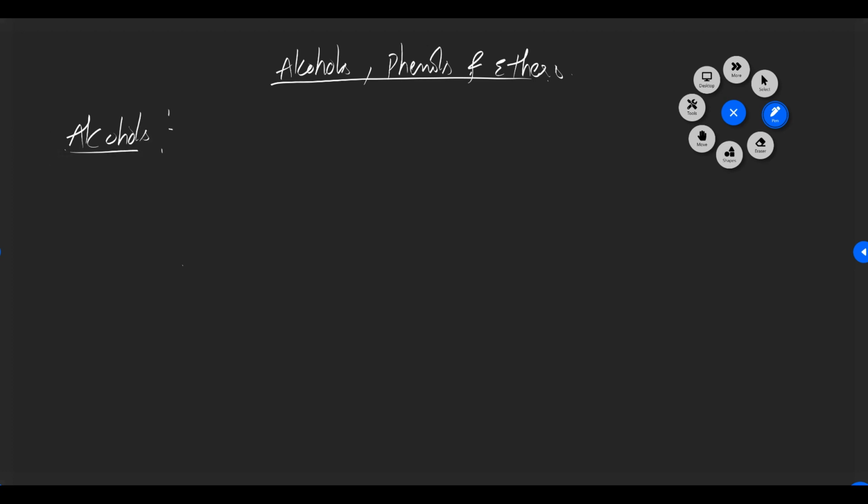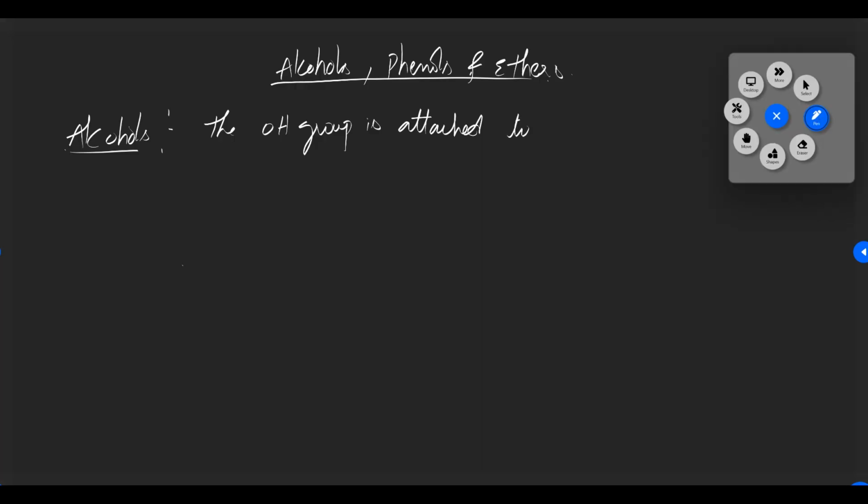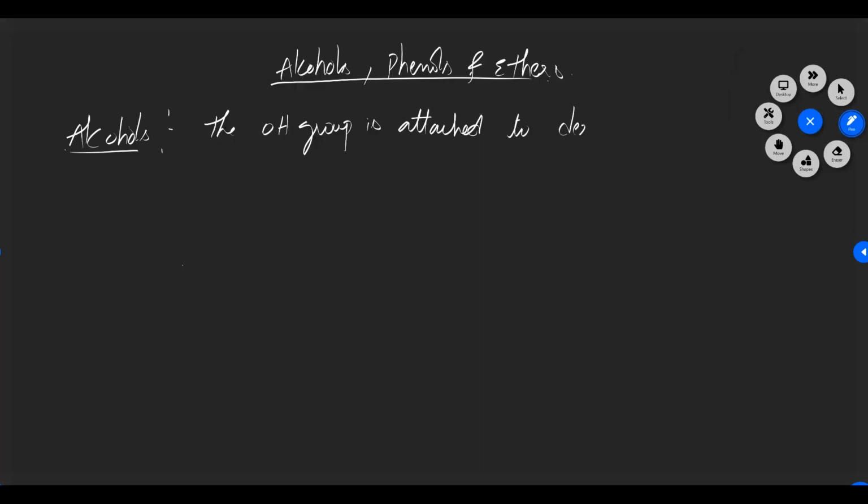So what is meant by an alcohol? Which type of molecules can we call alcohols? If the molecules have that OH group, then we can call the molecules alcohols. So the hydroxyl group is attached or bonded to derivatives of hydrocarbons.